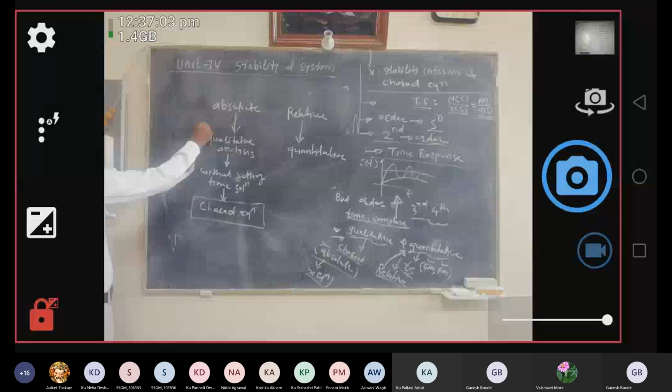Now in unit 4 we are dealing with the absolute stability determination, and in unit 5 and 6 we are dealing with the relative stability determination methods. So first we see how to determine absolute stability. The absolute stability determination method is the Routh-Hurwitz criteria. That is the first method we are going to see.